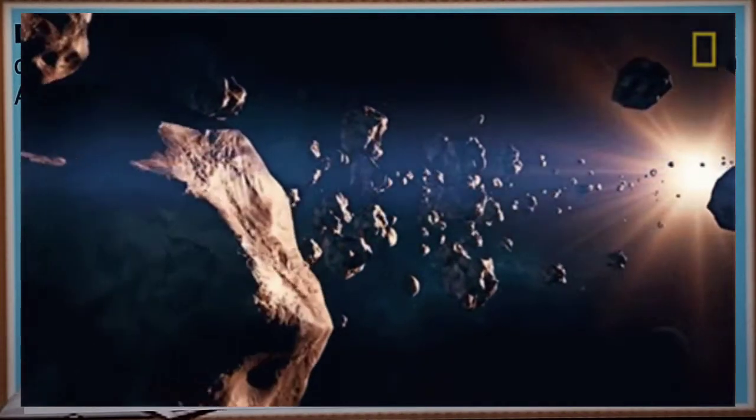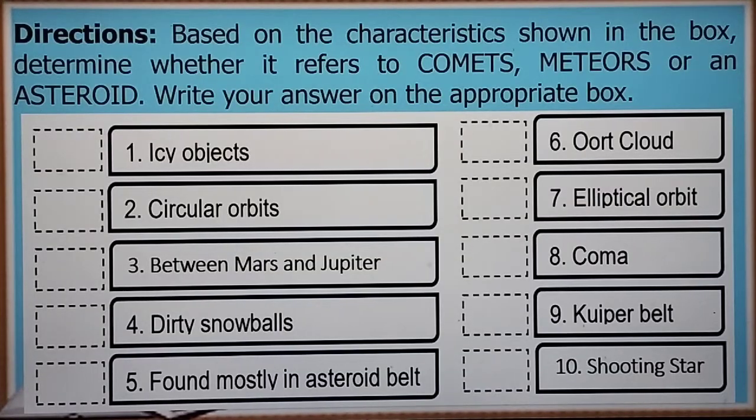Now we're heading to the last part of our lesson, and this is the last activity. For the directions, based on the characteristics shown in the box, determine whether it refers to comets, meteors, or asteroid. Write your answers on the appropriate box. So number 1, what could be the answer for that icy object? Is it comet, meteor, asteroid? Let's see. Comets. Number 2, circular orbits.